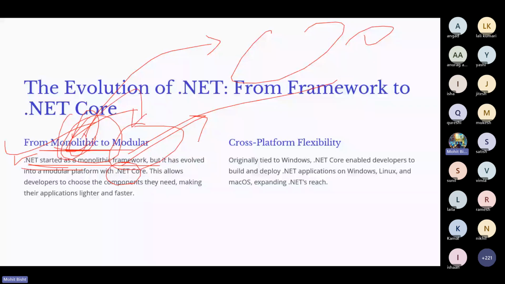Modular is also good. When we talk about modular, it is lighter and faster, right? The changes we make in the application are lighter and faster. .NET provides this. And the other most important thing is cross-platform flexibility. Originally tied to Windows, .NET Core enabled developers to build and deploy .NET applications on Windows, Linux, and macOS, expanding the reach of .NET, right?